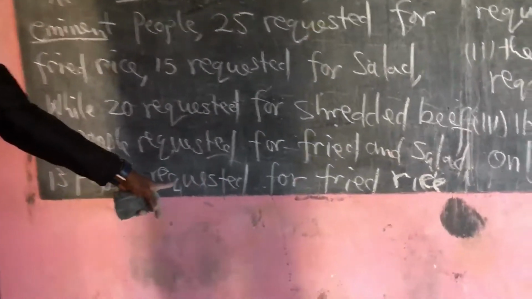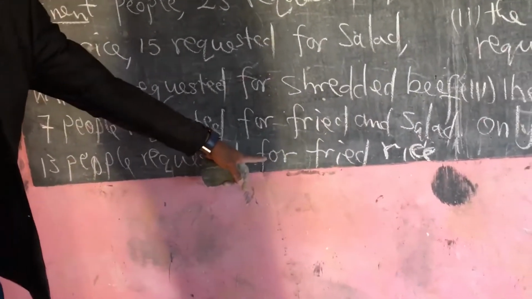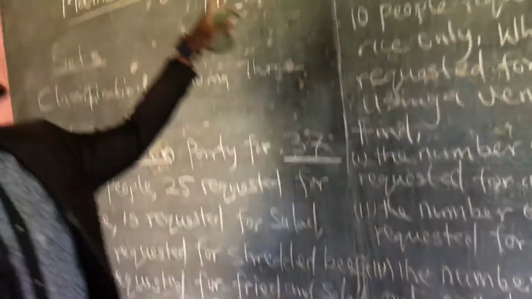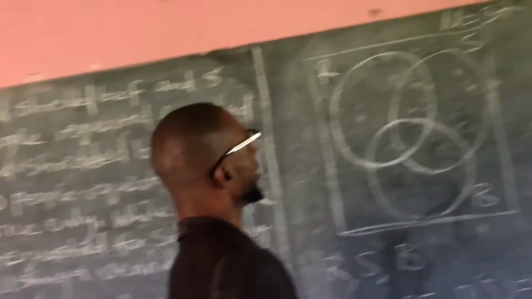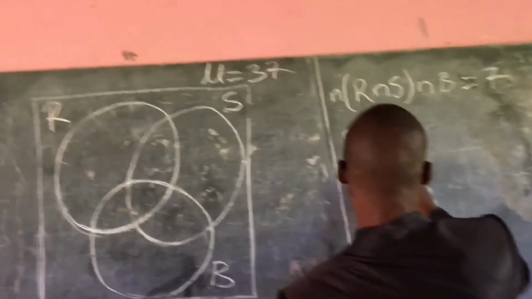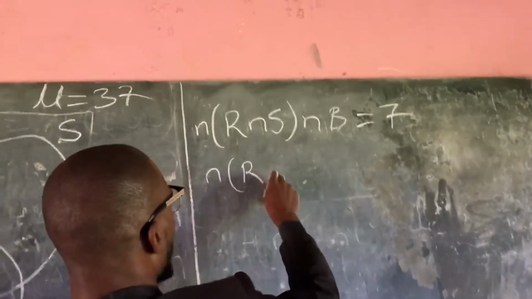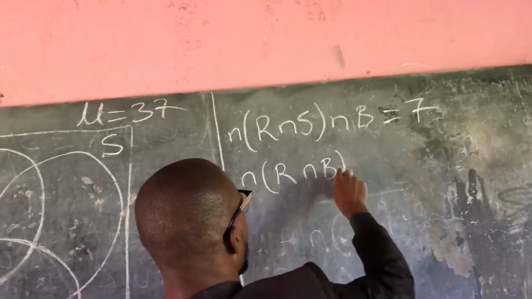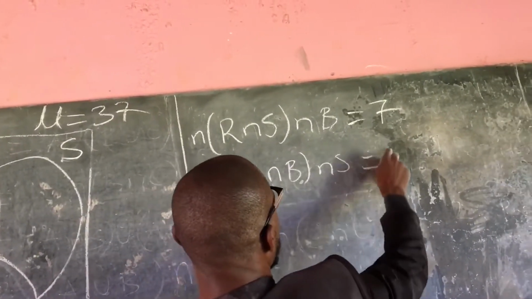13 people requested for fried rice and shredded beef, right? Fried rice and shredded beef. So we have this one intersect beef, then intersect salad. 13, right?